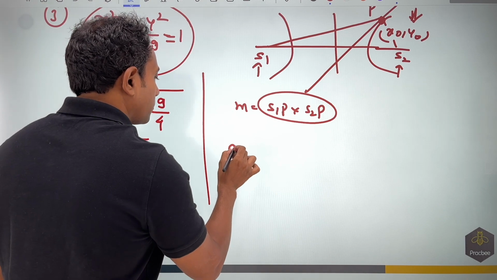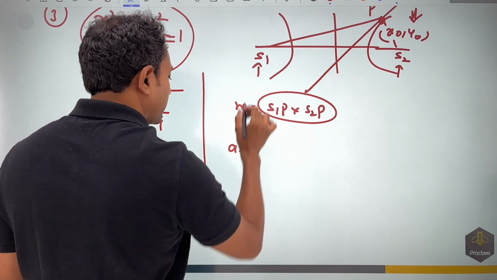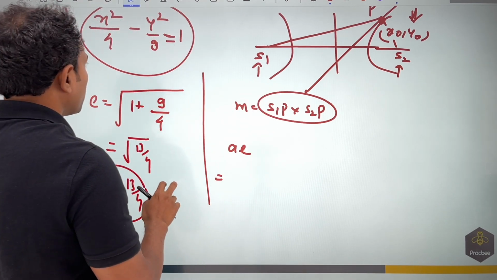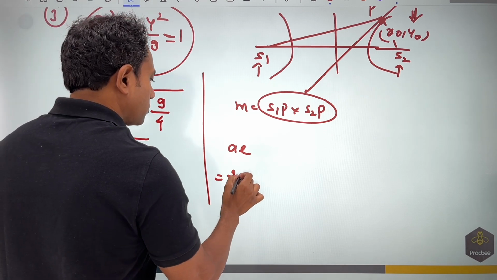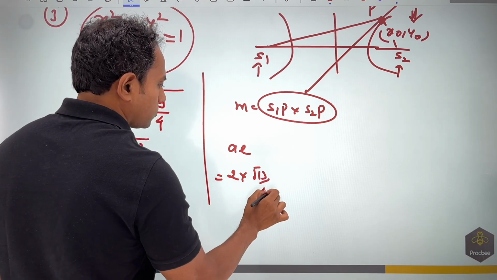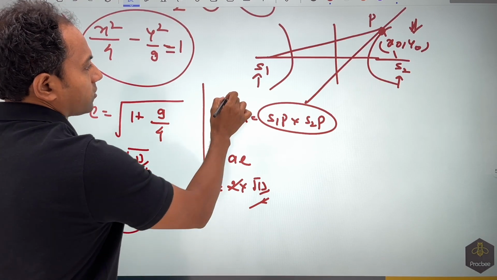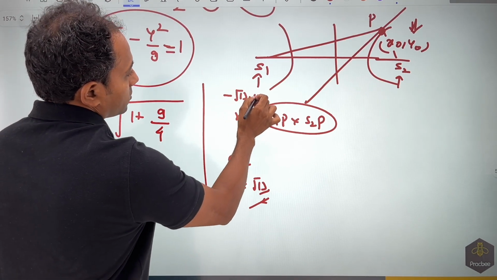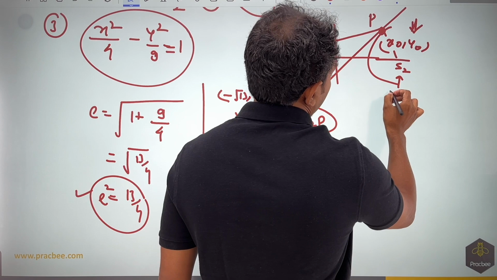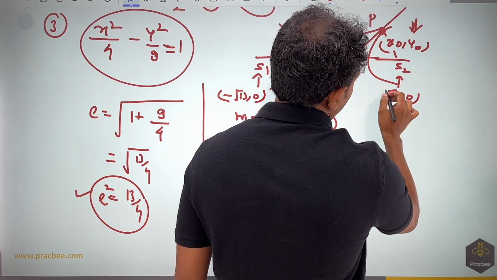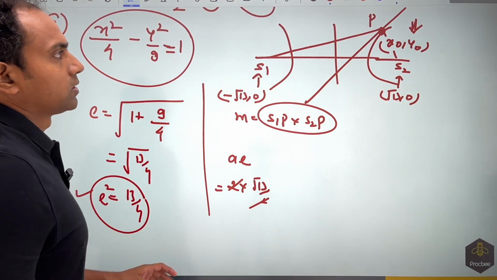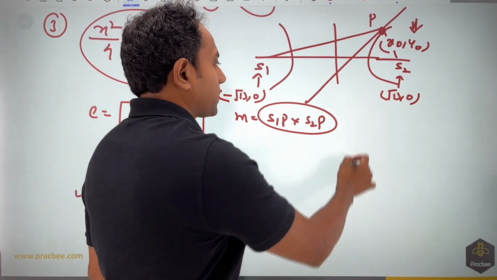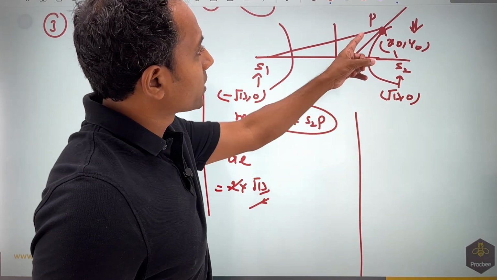So if I find the value of AE, it would help me get the value of S1. So A, we figured out, was nothing but 2. So 2 into root 13 by 2. So you can see that this point I know, this is minus root 13 comma 0. And this point is nothing but plus root 13 comma 0. So we know these points. There is no issue with the points. If I can get the point P, I will get my answer. So now how to get the point P?